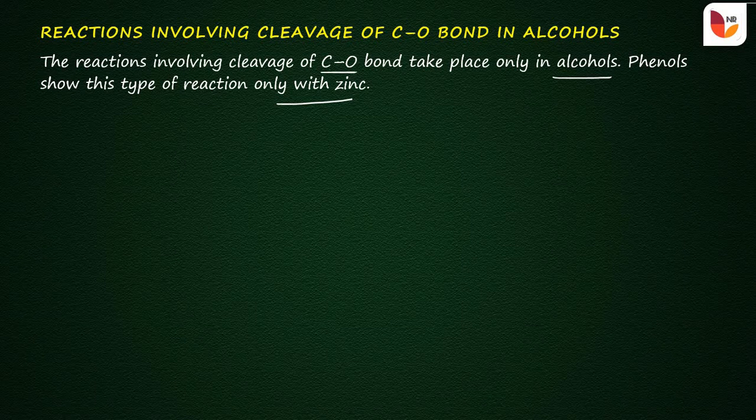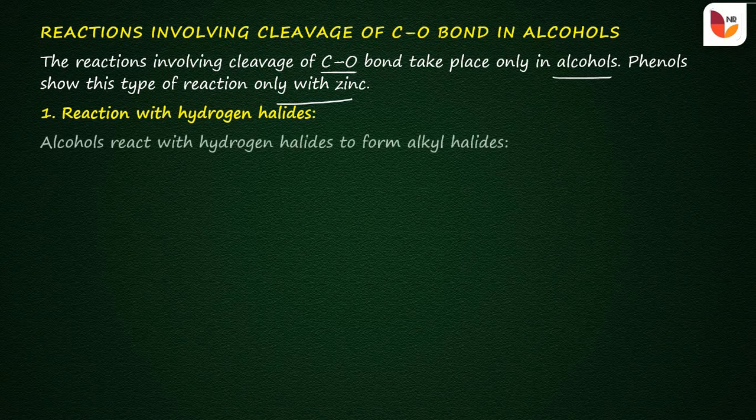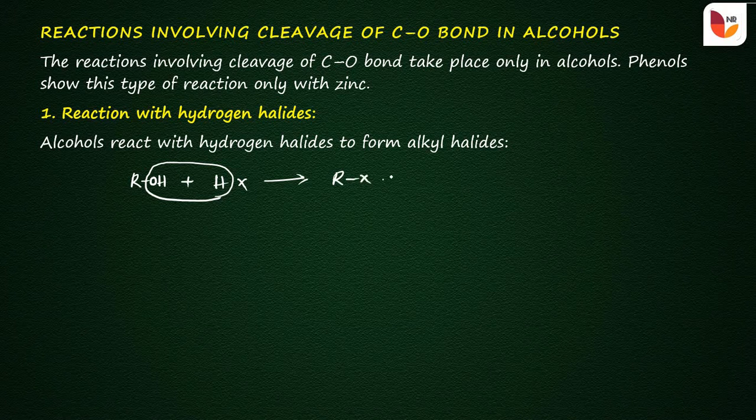Let us see one by one, that is the reaction with the hydrogen halides. That is, alcohols react with the hydrogen halides to form alkyl halides. Already this reaction has been studied in the haloalkanes. Let us see the general reaction, that is alcohol reacts with the hydrogen halides. So there is an elimination of hydroxyl group and hydrogen as water molecule, and it gives the product, that is RX plus H2O.